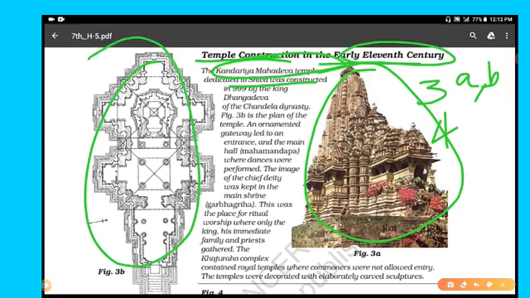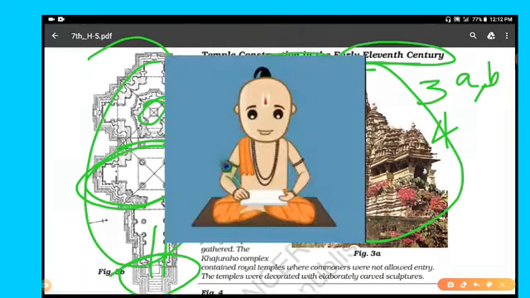You can see in this figure the ornamented gateway led to an entrance, and the main hall was called Maha Mandapa, and here dances were performed. The image of the chief deity, Lord Shiva, was kept in the main shrine. It was known as Garbhagriha. This was the place for ritual worship where only the king, his immediate family and priest gathered.